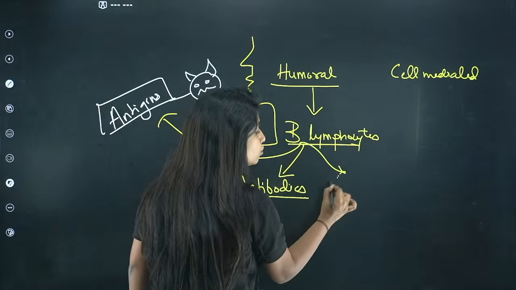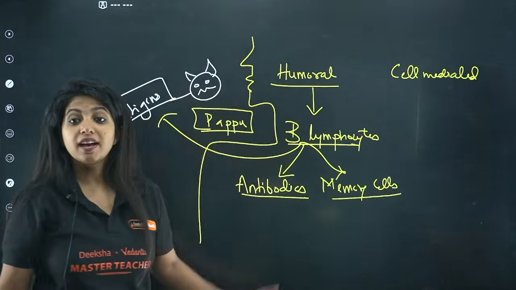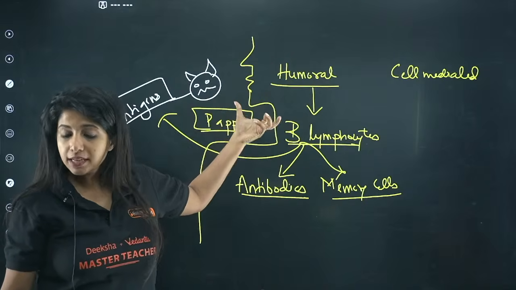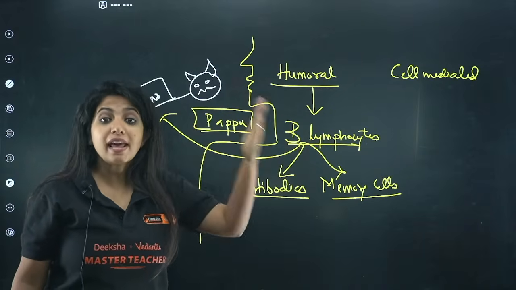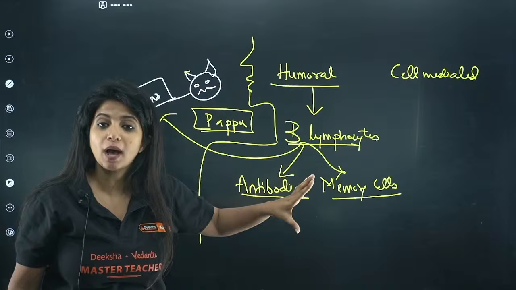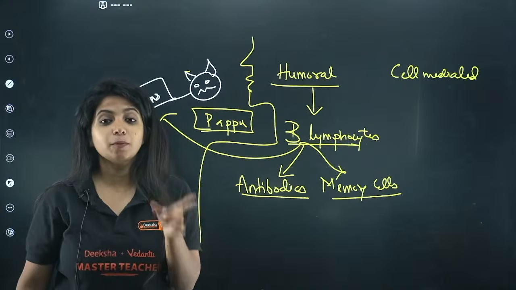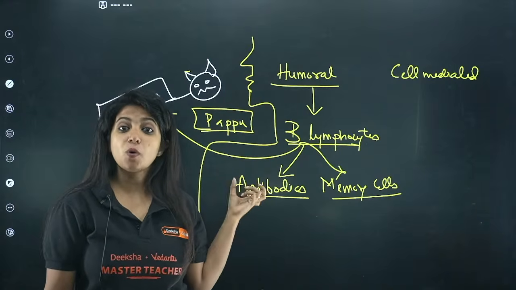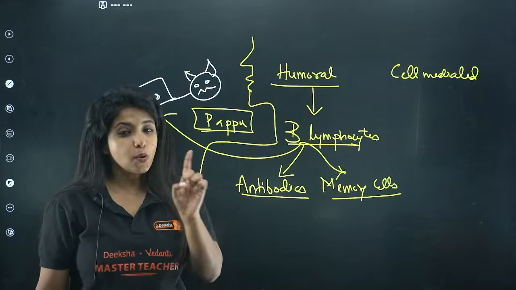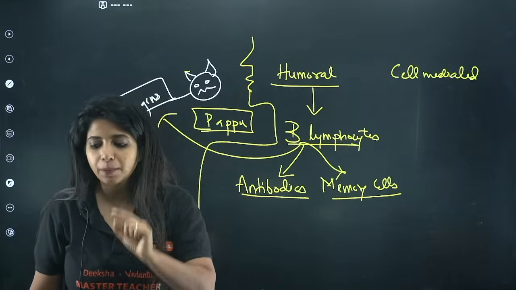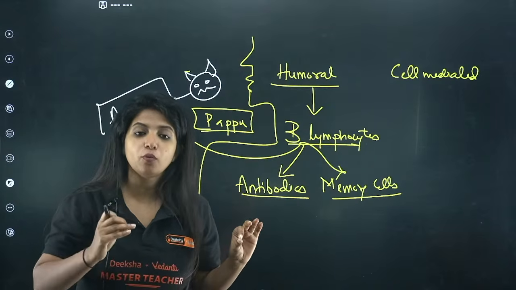Apart from that, they are also going to form some memory cells. What memory do they have? That this type of antigen came into the picture and I released these antibodies. This is the memory that is created. So next time the same antigen comes into our body, our body knows exactly which antibody has to be released. That is why in the primary response, it is not sure what antibodies have to be released. But in the secondary response, since memory cells have been formed, it knows that this antigen has come inside our body once and I made these antibodies, so I can easily fight it off. That is why the secondary response is much faster.